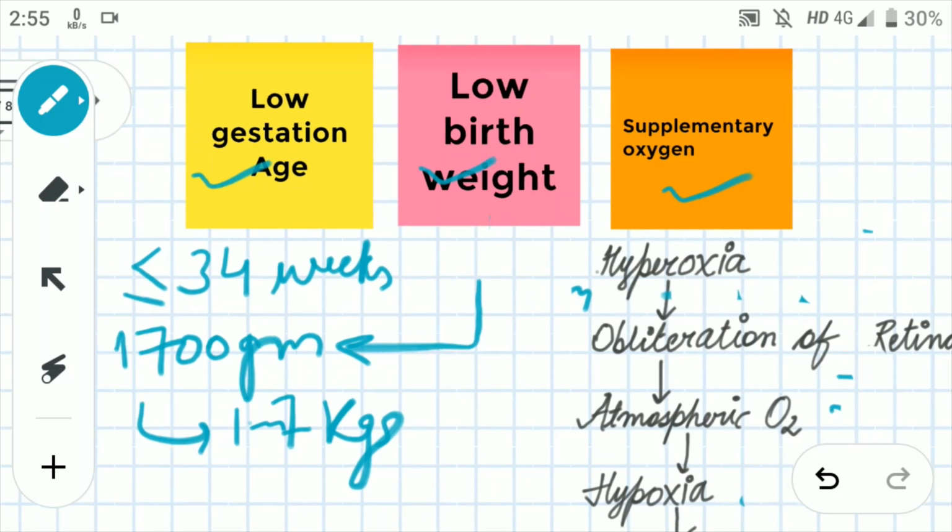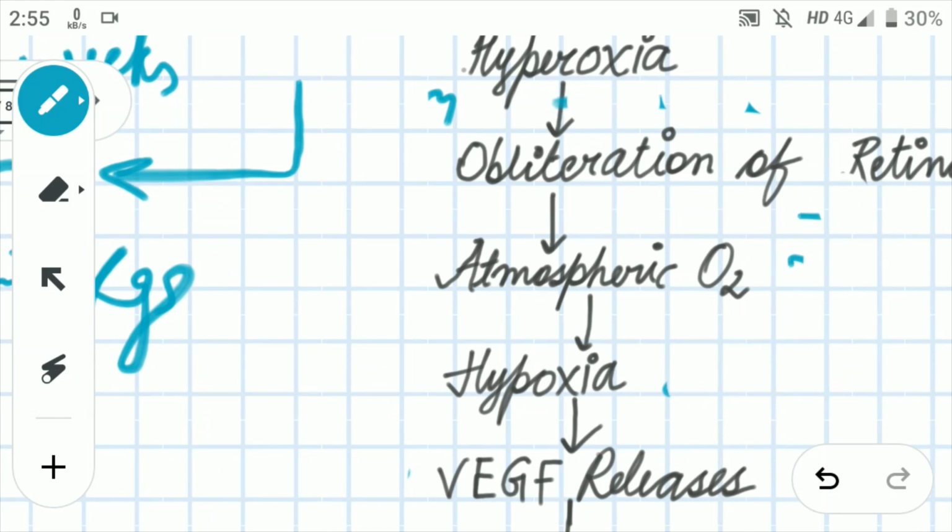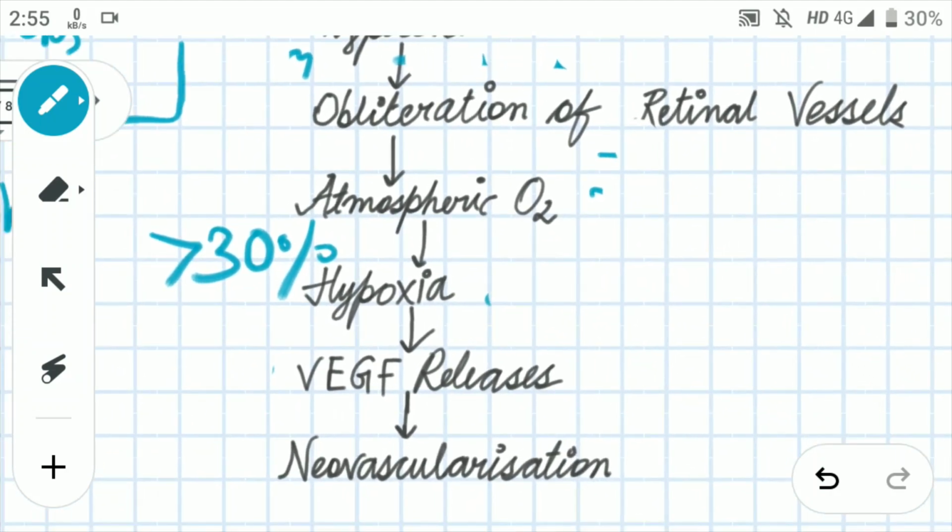So when the baby is kept in the incubator under an oxygen concentration of greater than 30%, the condition of hyperoxia is created. Now this retards the vascular growth of the retina.